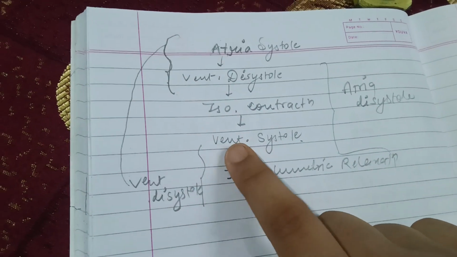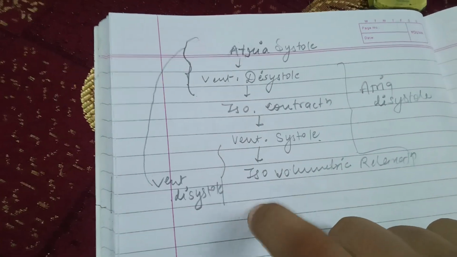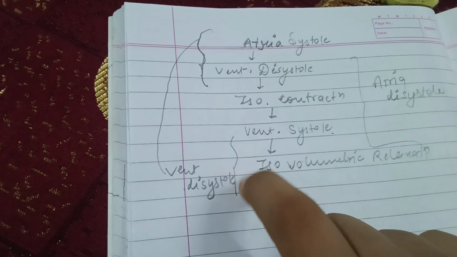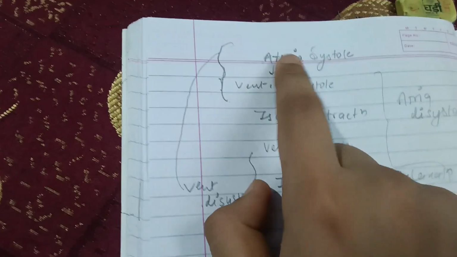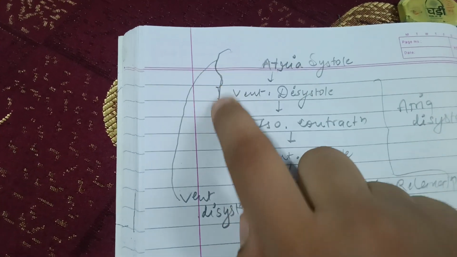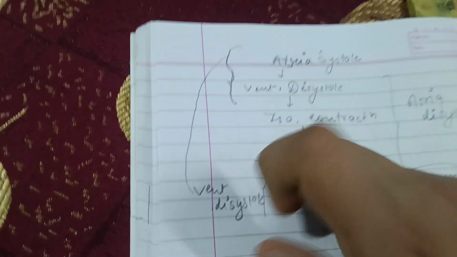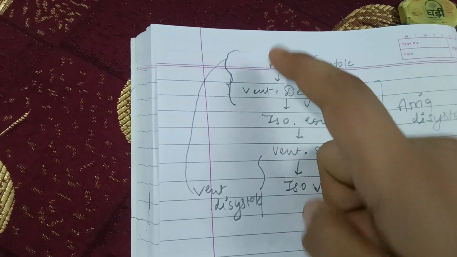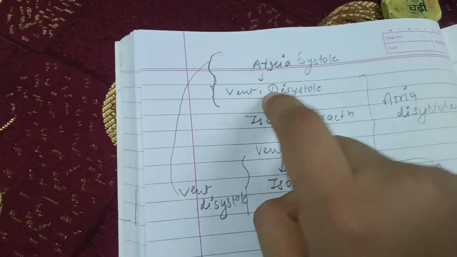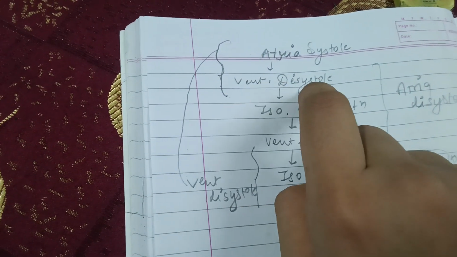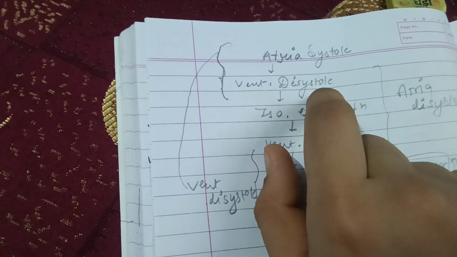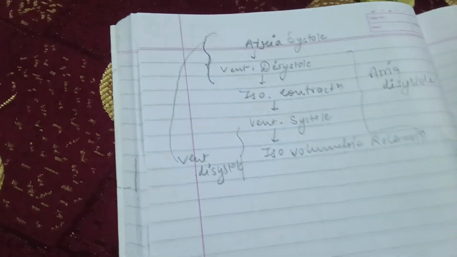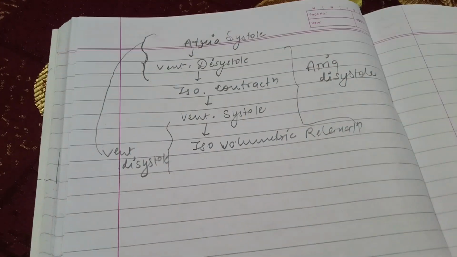And after the ventricle has systole, then ventricle diastole happens. After it has systole, this ventricle diastole continues till the arteries are systoling, meaning after the arteries complete systoling, it is still happening. As long as this is doing systole, this is also happening. These two are happening. Once it is completed, this is also completed. This is what happens in the whole cycle. I hope I have explained it to you very well.